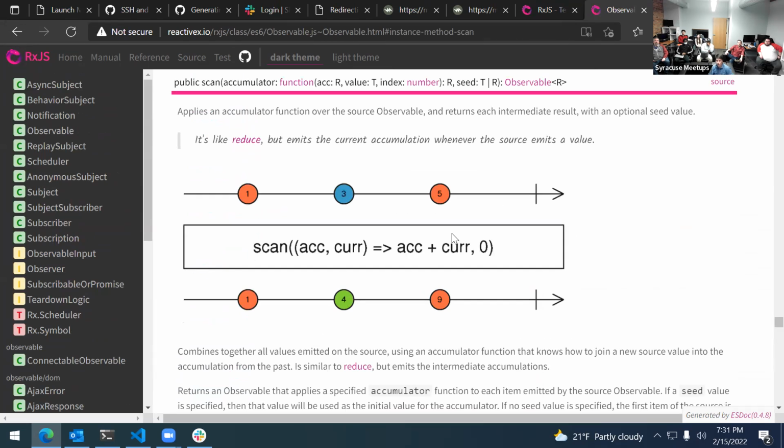Okay. So scan is accumulating values as we go. This is 135. This is 149. That's where you took the first event. Then you added the second event to it to get this second event. Then you take the third event and add the second event to get the third event. That's exactly what reduce is doing on arrays. It's taking each element, your accumulator, adding it to each item, and going and keep adding as you go.